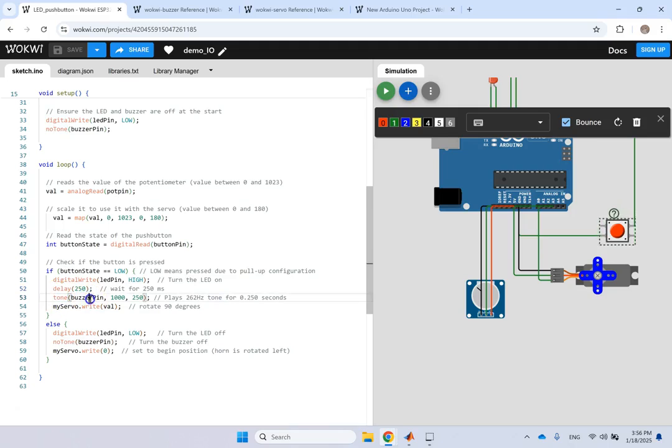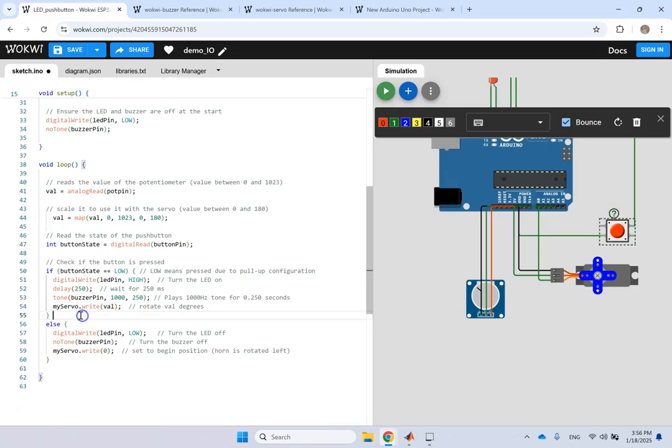Now go ahead and play on the LED the tone with 100 hertz and for 250 milliseconds. So actually I changed this so it should be 100 hertz. And then what? Now the value that you got between 0 to 180, go ahead and write it to the servo. So my servo has another method called write, and go ahead and write that to it. So it is going to be val degrees, not 90 degrees.